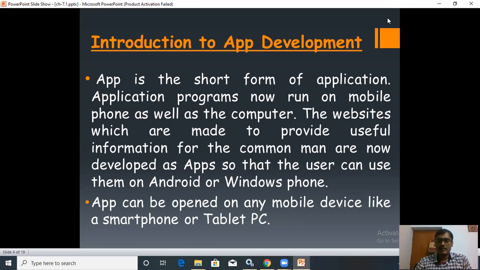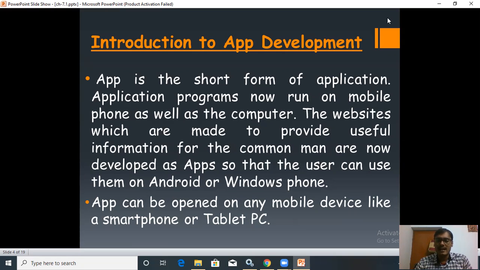So suppose a person has to reach a specific destination, then he can use some type of app. What will he use? He can use Google Maps. He can search the direction where he has to go and he can reach the specific place with the help of Google Maps. So there are many types of apps which are developed for the common man so that they can use them, and those apps can be installed on their mobile systems.